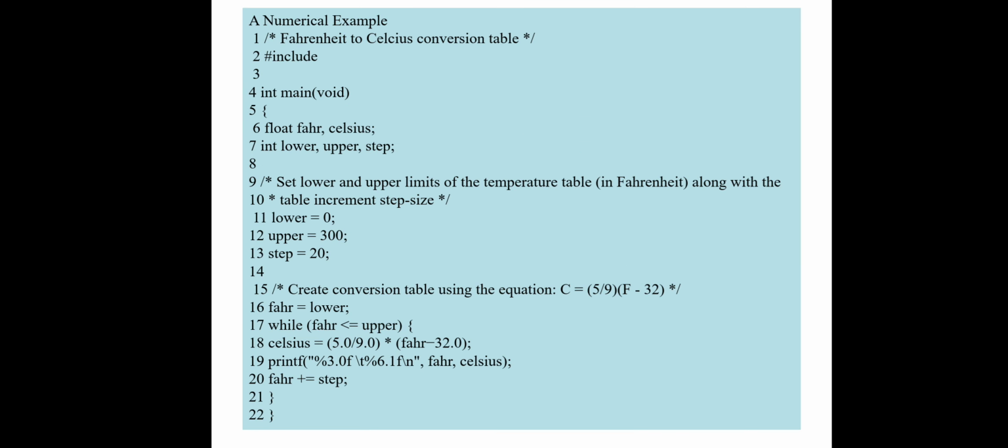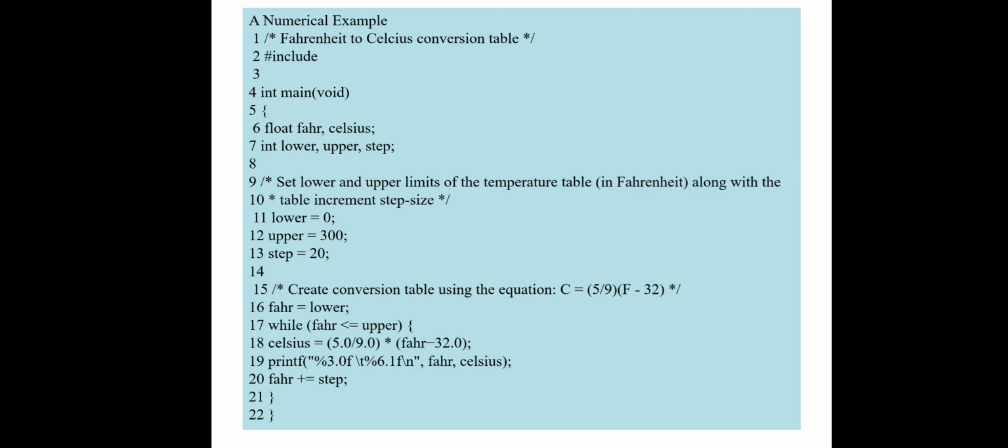One numerical example I am going to explain is the Fahrenheit to Celsius conversion table. Initially the comment line is there, where you can mention the aim or title of your program, or whatever you are going to do in it, between the forward slash and asterisk. The second line includes library functions. The third line is blank. The fourth line is the int main void function. And at line number 5, your program starts with the opening brace.